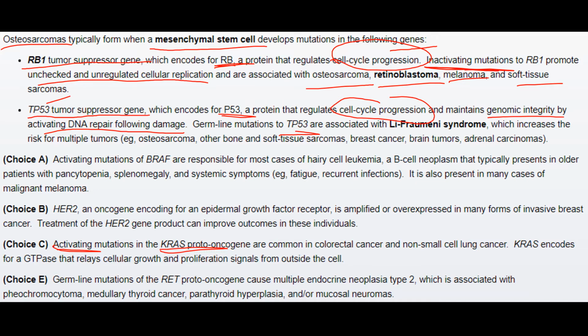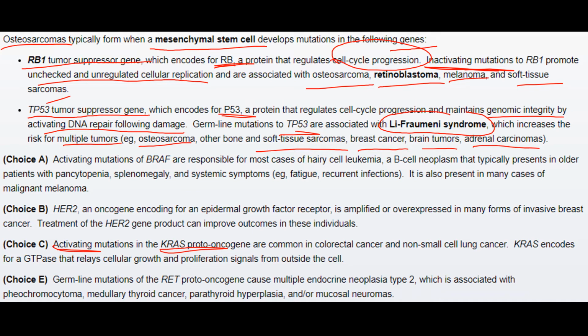In short, it is associated with Li-Fraumeni syndrome, which increases the risk for multiple tumors like osteosarcoma, soft tissue sarcomas, breast cancer, brain tumors and adrenal carcinomas. Li-Fraumeni syndrome is an inherited condition characterized by an increased risk for certain types of cancer.